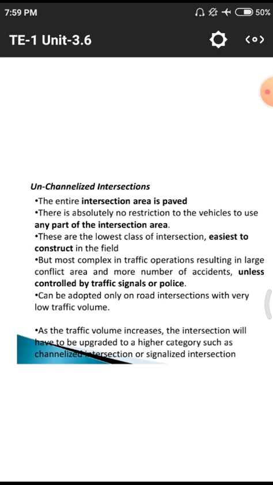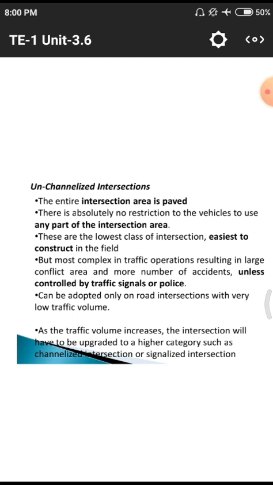Unchannelized intersections. What are these unchannelized intersections? The entire intersection area is paved. That means the total road is constructed with paving material, that means either it may be a cement or tar road. The total road is provided with paving material. After that, there is absolutely no restriction to the vehicles to use, that means no restrictions to the vehicles.